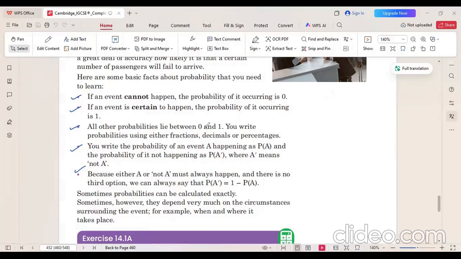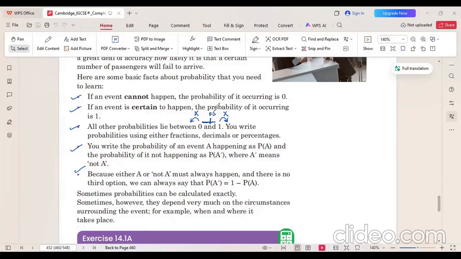Okay. So just remember that your probability will not be less than 0 and will not be greater than 1. So it lies in between, and 0.5 is the average, the even chance. For example, a 50-50% probability can be for both of the events that we are talking about.